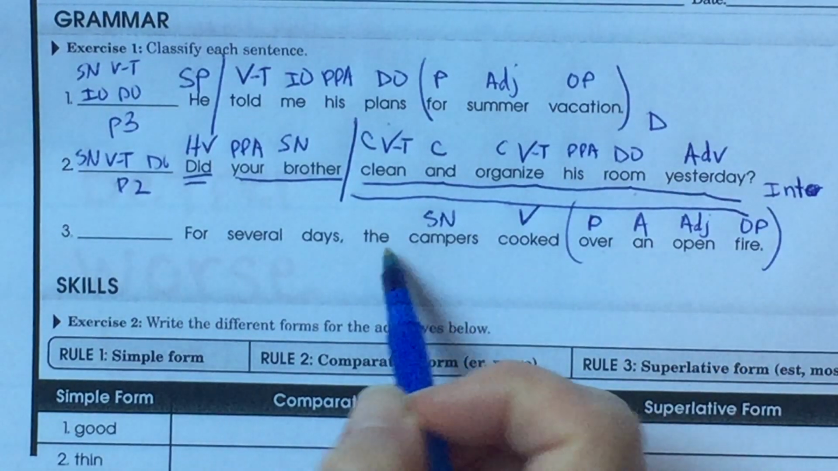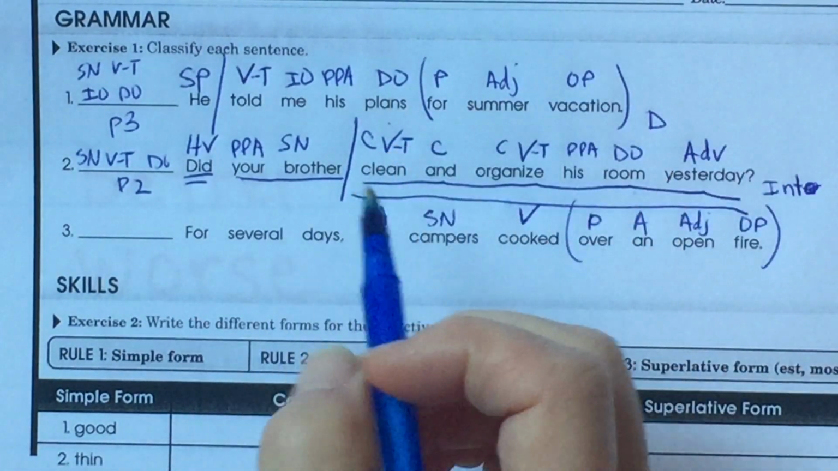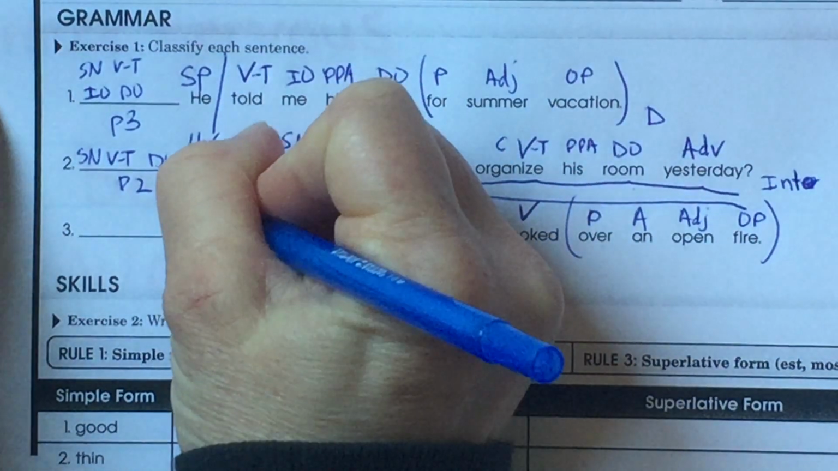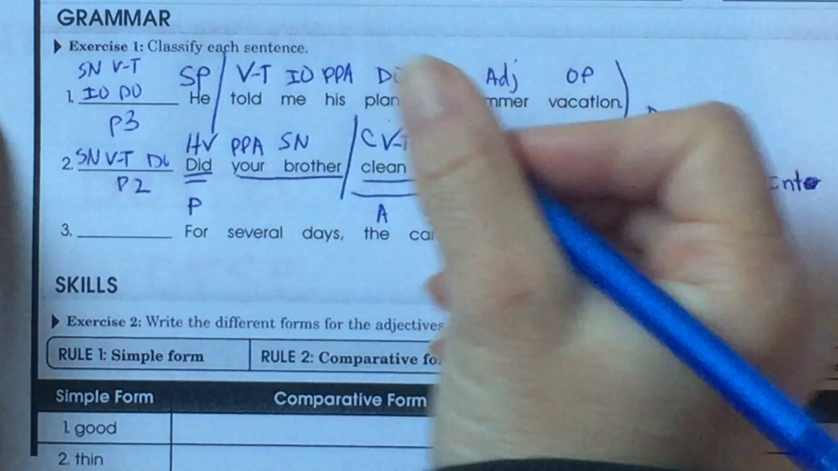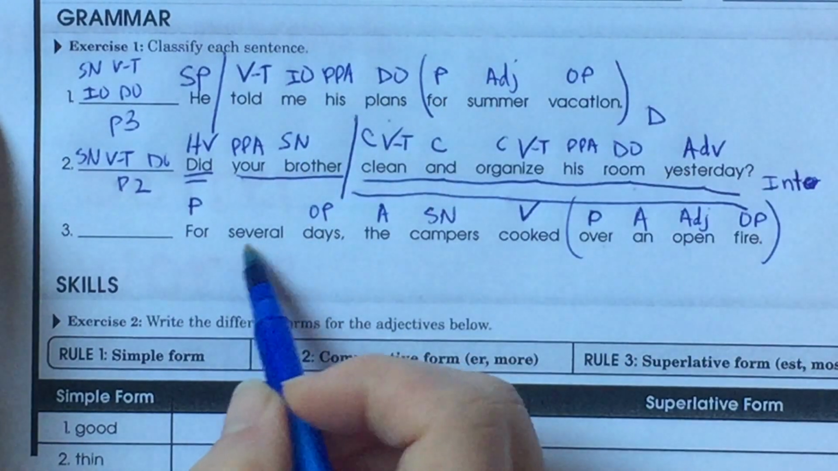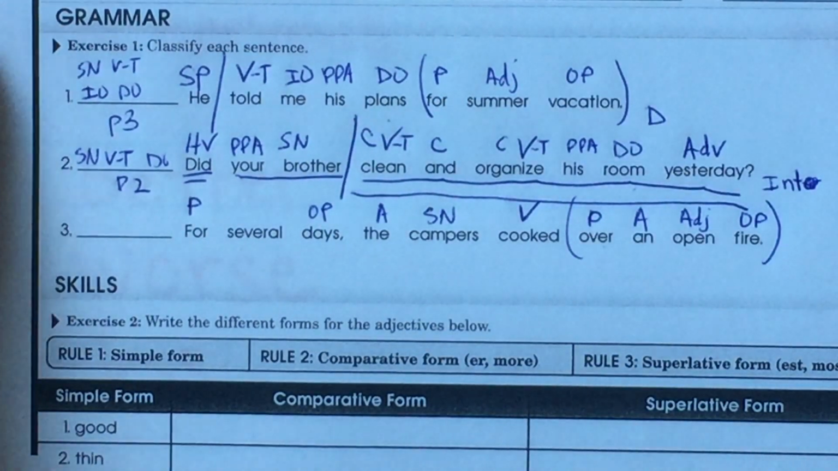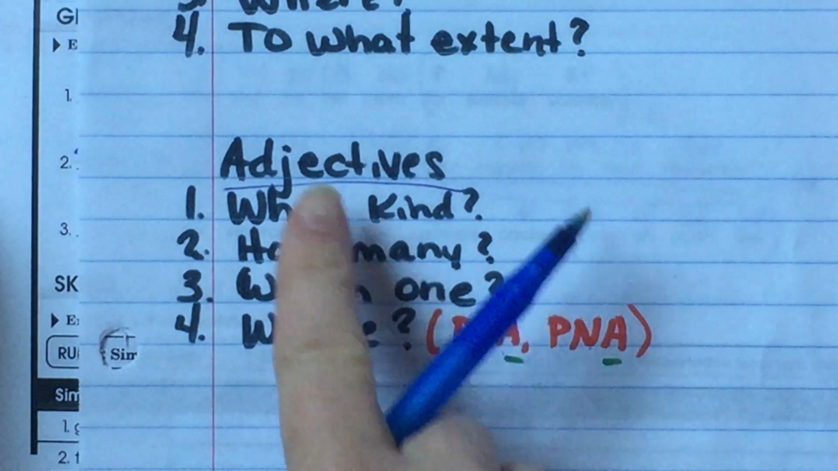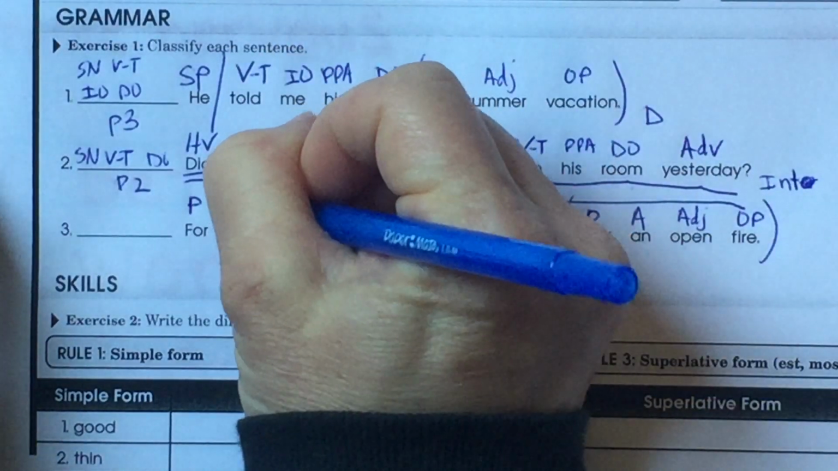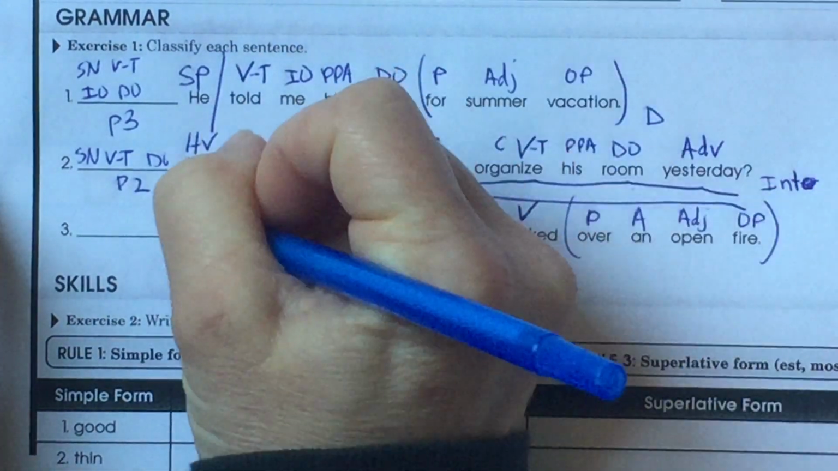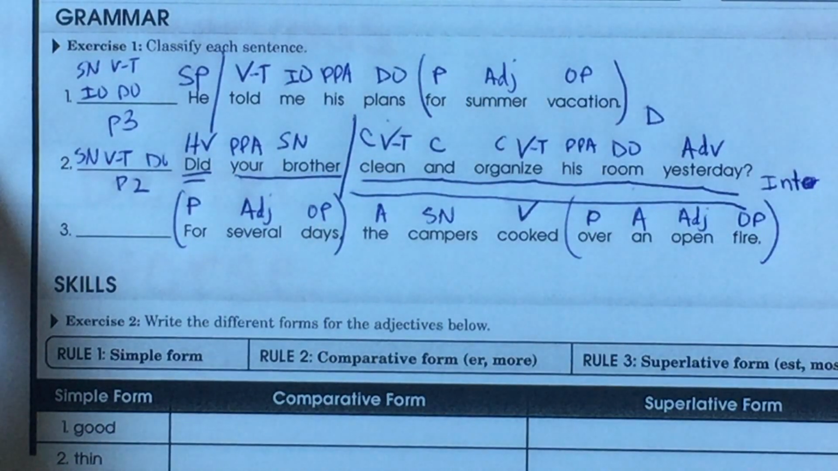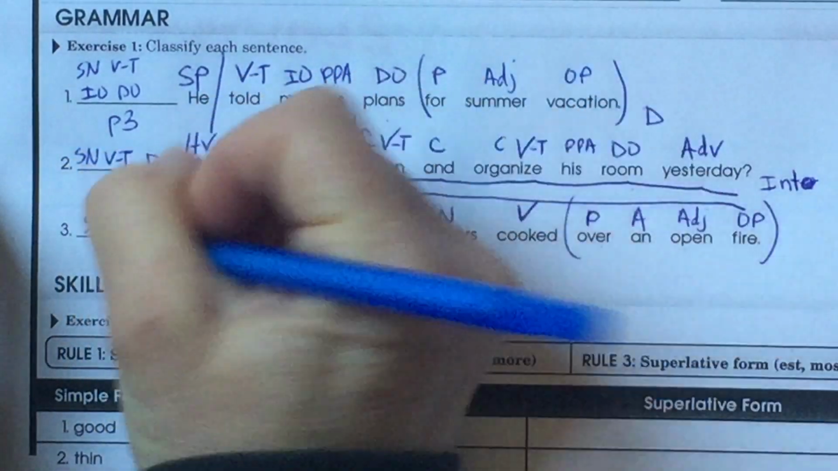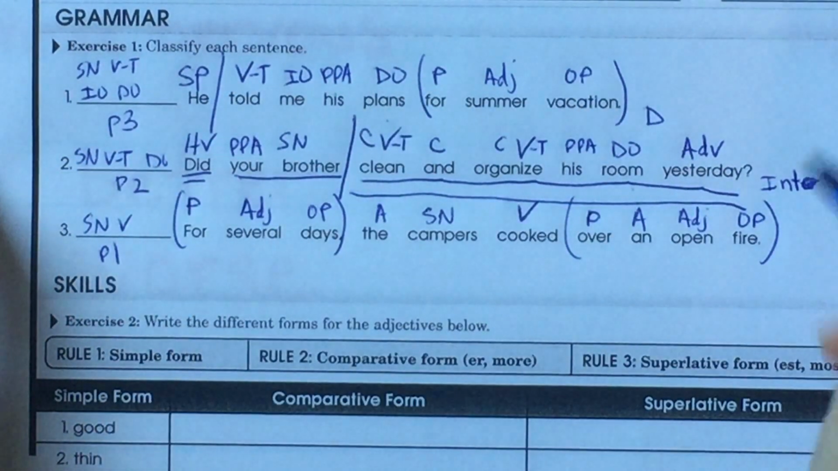So let's back up here. The campers, article adjective. For we know is a preposition. For what? For days. Object of the preposition. How many days? How many? Adjective. For several days, prepositional phrase. This is a subject, noun, verb, pattern 1 sentence. This is a declarative sentence.